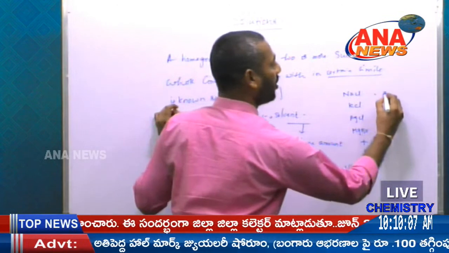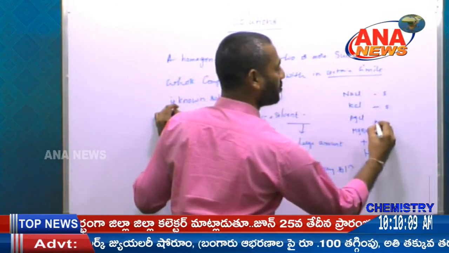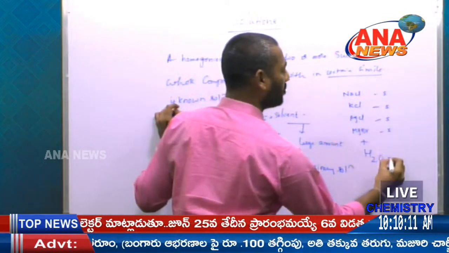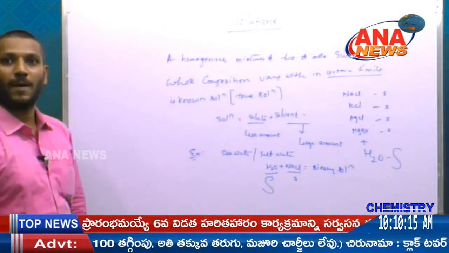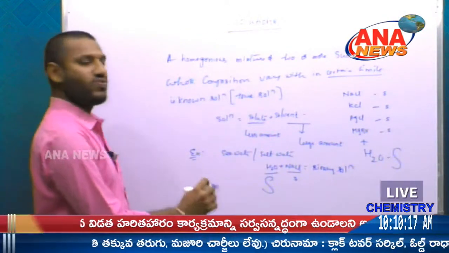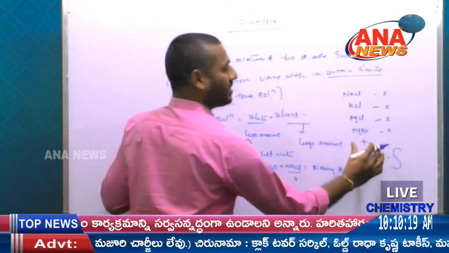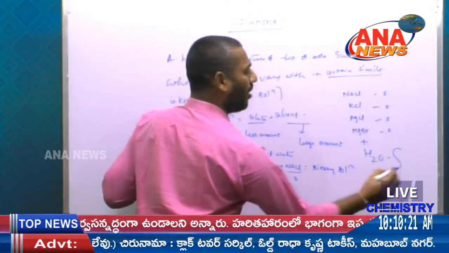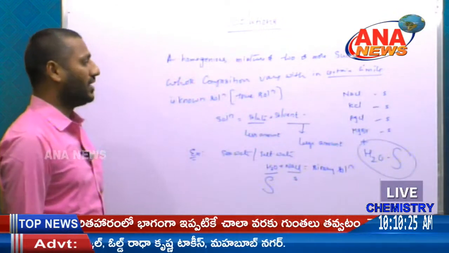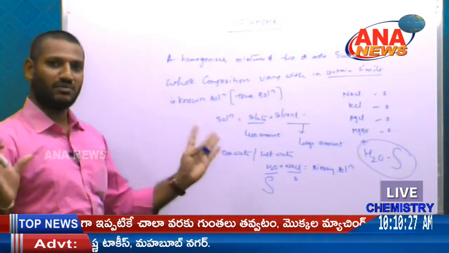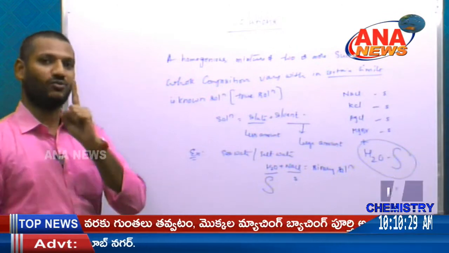These are the small quantity solutes. This is the large quantity, known as the solvent. In a solution we always take only one solvent, but all the remaining are solutes only.